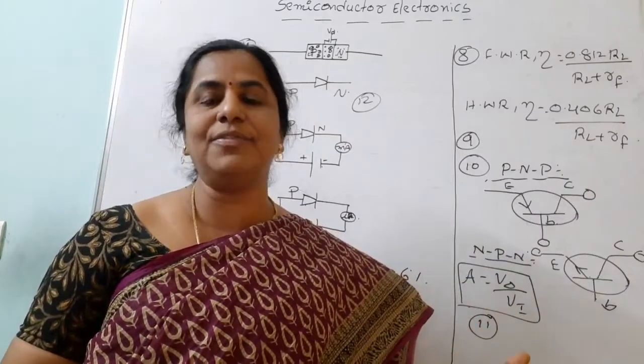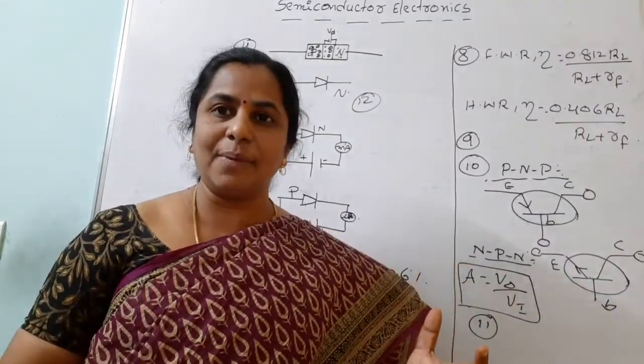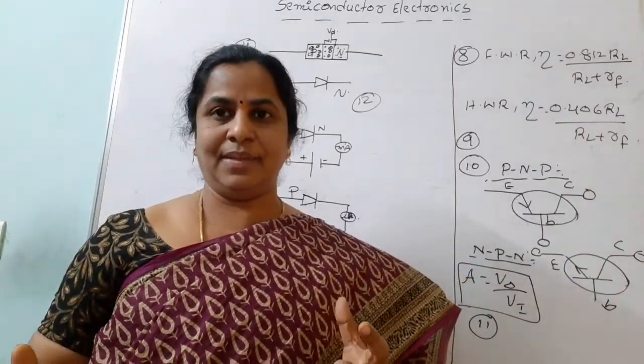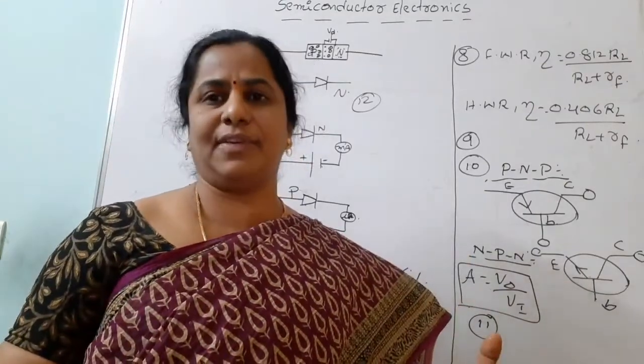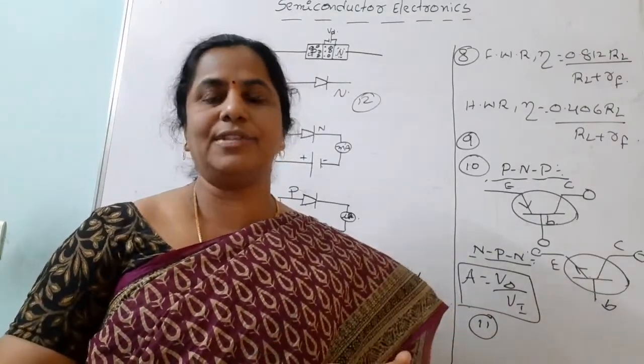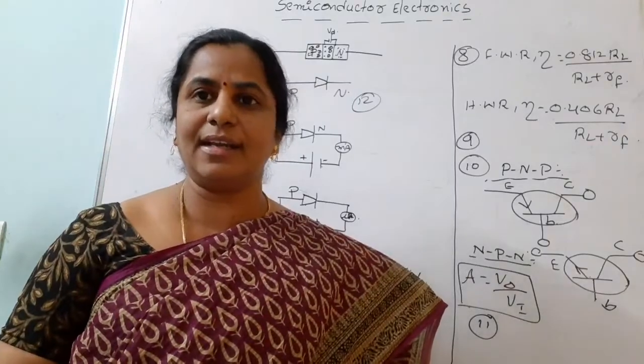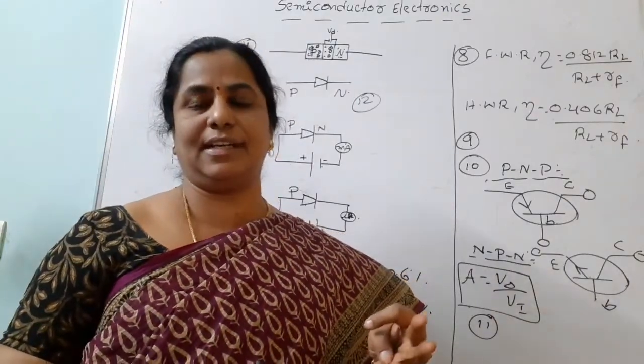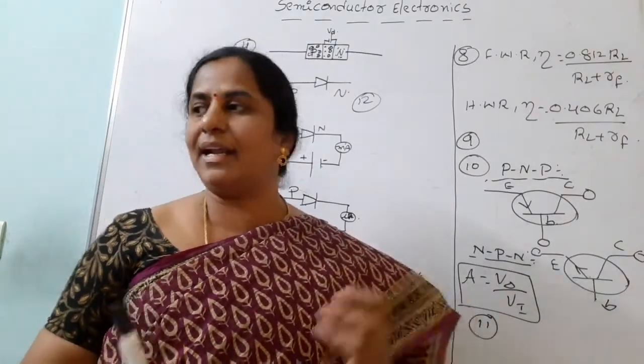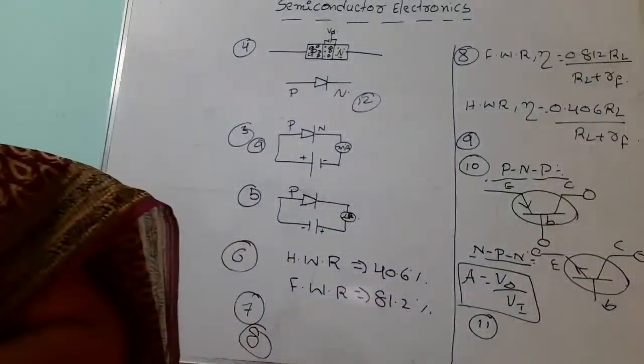Why are these the universal logic gates? With the help of NAND and NOR gates, we can construct any type of gate. If you want an OR gate, we can use NAND and NOR gates. If you want an AND gate, with the help of those we can construct it. So that's why NAND and NOR are the universal logic gates.